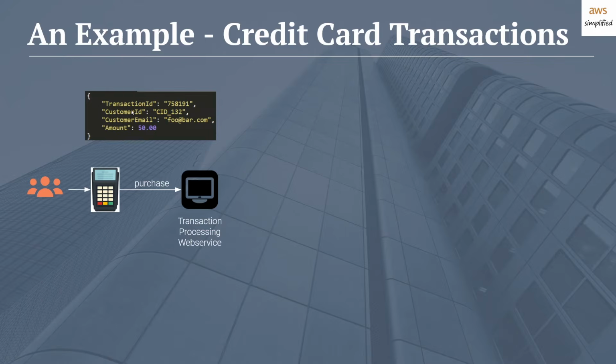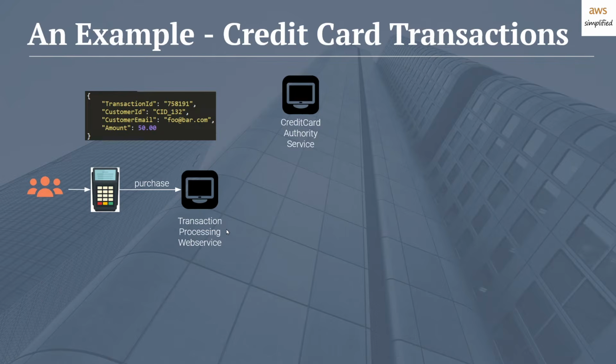The payload of what gets passed into this web service maybe looks something like this. We have a transaction ID, some number, a customer ID, maybe their contact details, and the amount that was charged to the customer. From a processing perspective, if you get a request containing this kind of event, the first thing you need to do is communicate with some kind of credit card authority service.